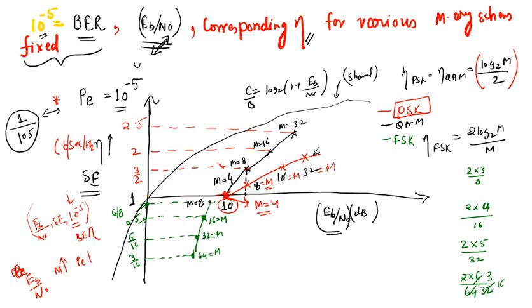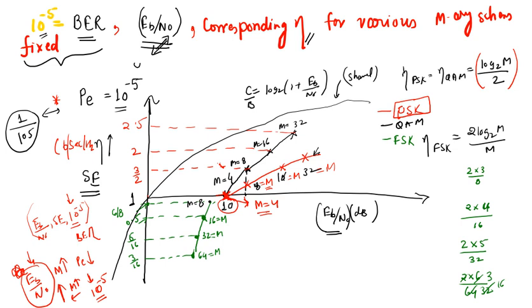But we want the same error performance of 10 to the power minus 5, right? So what would I have to do? If we increase M and we want the same error performance, we have to increase the power, because as we increase M, the performance gets poor. So for getting the same performance, which is 10 to the power minus 5, we have to increase the power.